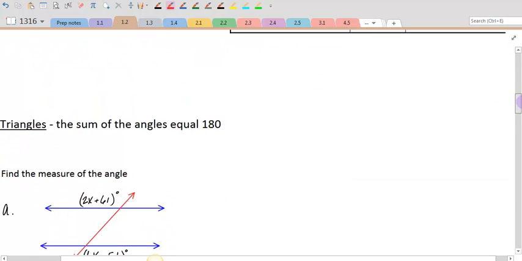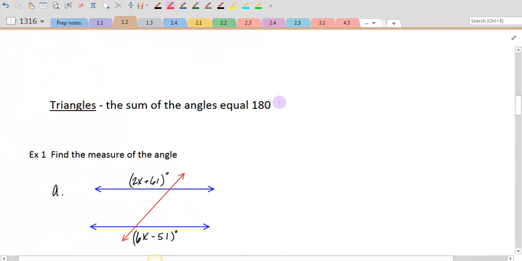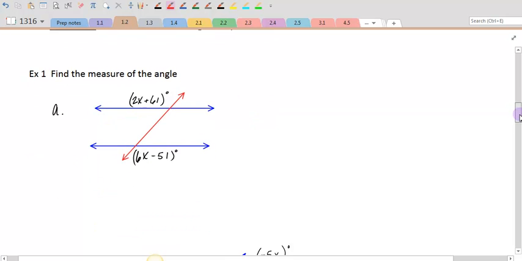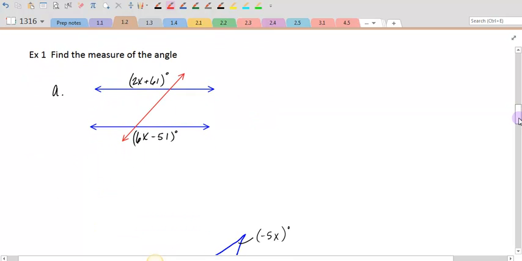So let's look at an example. Oh, and one more thing that you want to remember: the sum of the angles in a triangle. All of the angles inside of the triangle would have to be equal to 180. Those are three key concepts that we're going to talk about: vertical angles, parallel lines, and the sum of the angles in a triangle. So here we have the first example we want to look at. I'm going to tell you that these two lines are parallel, that they are cut by some sort of transversal, and I'm given an expression for each of these two exterior angles, and I want to figure out what the value of x is.